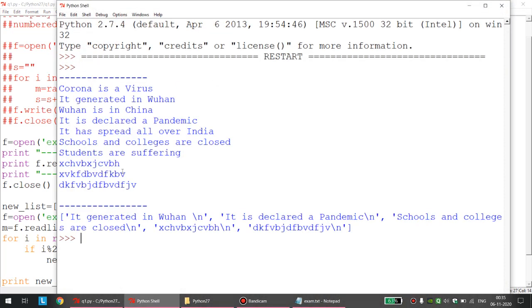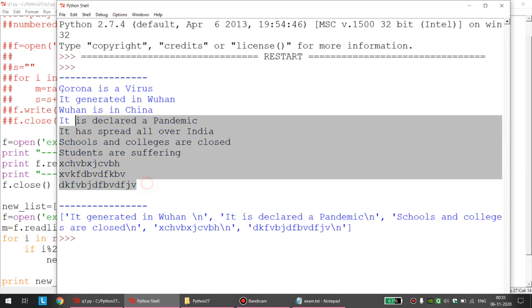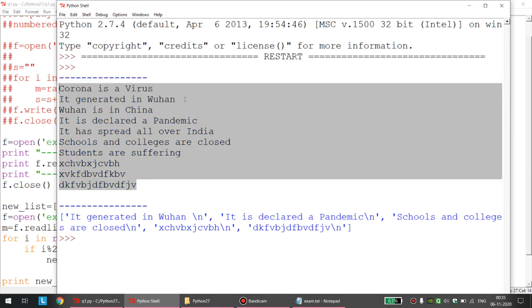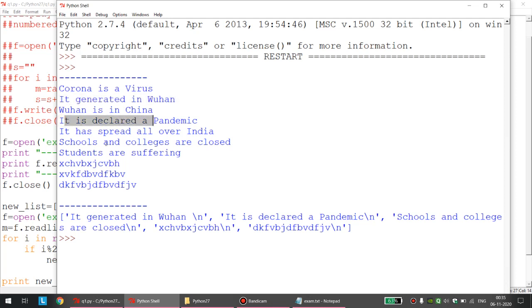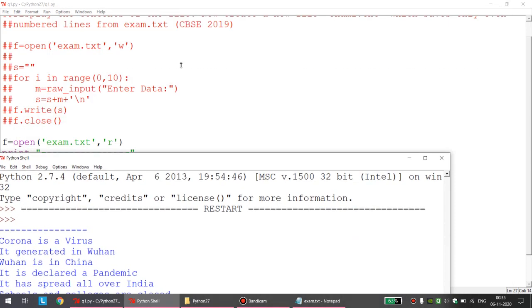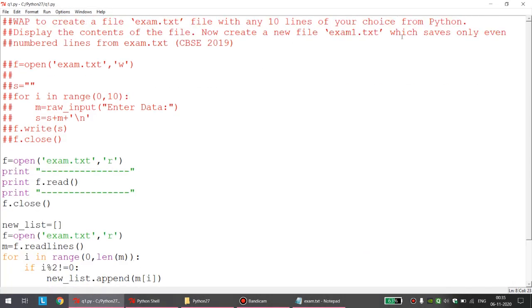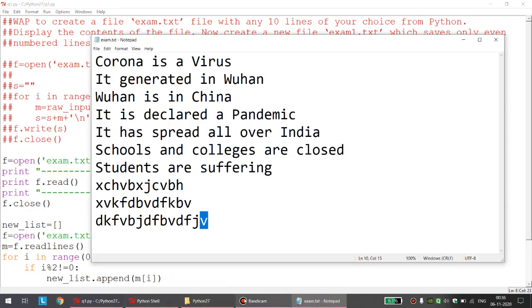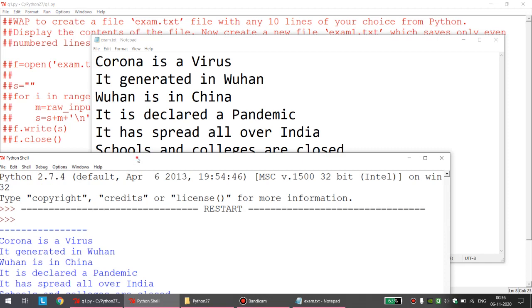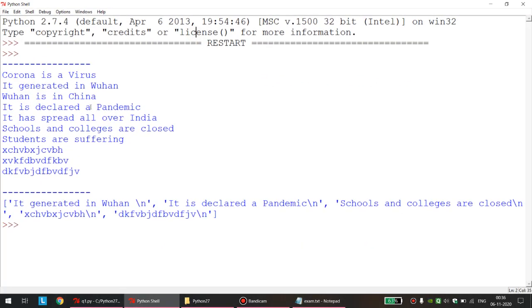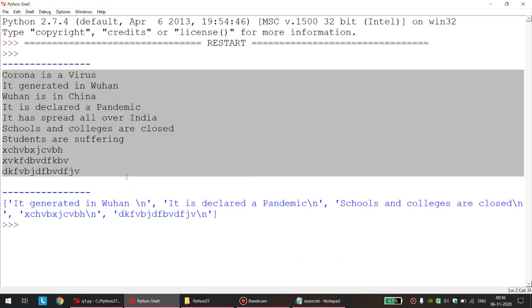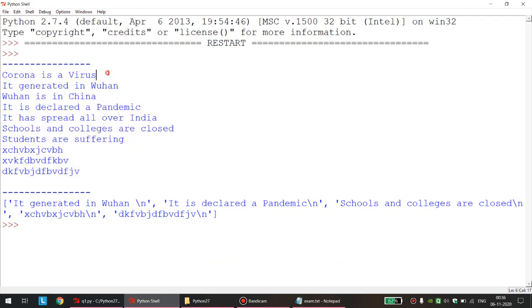Please pay attention. This is our original file, correct? I wanted the second line, fourth line, sixth line, eighth line and 10th line, because as per the program I want all the even number lines in this new file. So visually my program is right, but I also explained what happened logically, programmatically. All this data I am storing in the form of a list, and for the list the index starts with 0, 1, 2, 3 and so on.